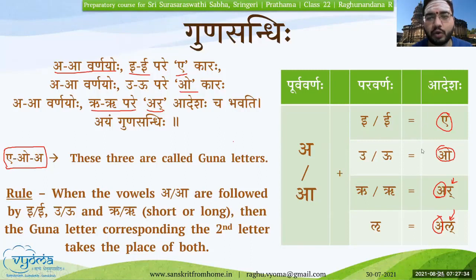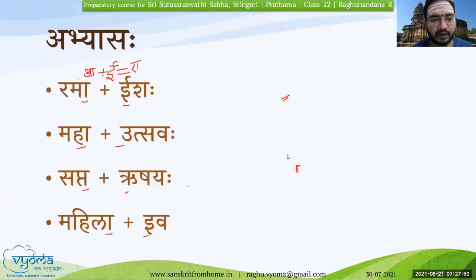Surya Udayaha, Suryodayaha; Gana Ishaha, Ganeshaha; Maha Rishihi, Maharshihi. These are some of the common examples. Then Tava plus Lkaraha, Tavalkaraha. Another example you can remember. So this will help you to understand it.